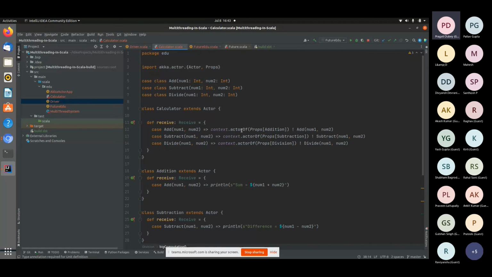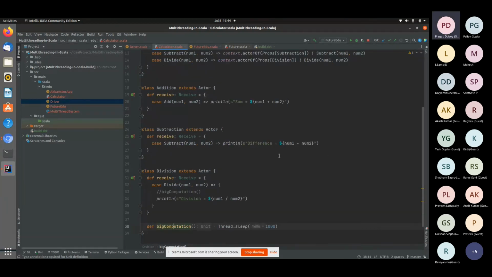So basically, we will be sending some messages containing some numbers, and according to that, we will tell the method what to do. So if we get the add condition here, we will print the sum of the two numbers.